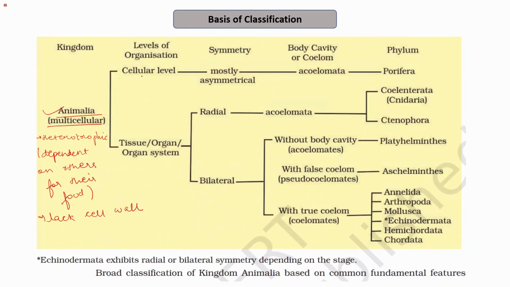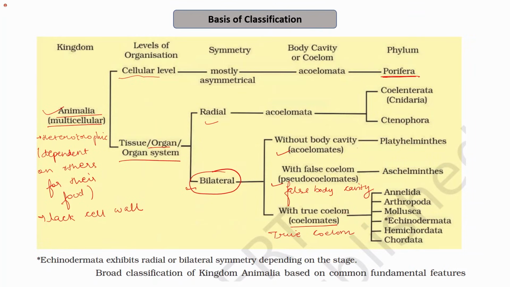Then they have either the cellular level of organization, as we see in case of poriferans, or they have organ or organ system level of organization, as we see in the remaining phyla. Then on the basis of symmetry, they were divided into two types, radial and bilateral. And on the basis of the presence or absence of the body cavity, the organisms can be further divided as acoelomates that lack the body cavity, pseudocoelomates that have the false body cavity, and the coelomates that have the true coelom, that is the true body cavity.